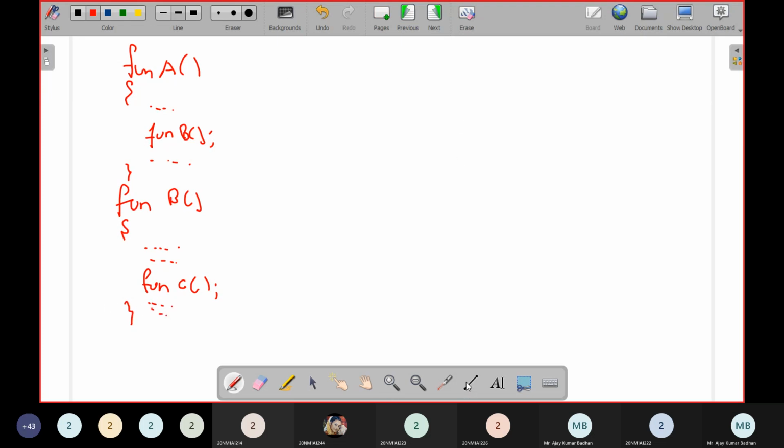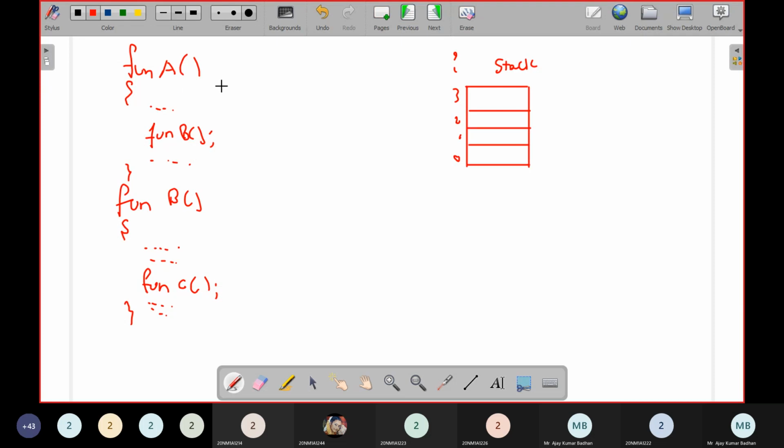Now, let me take a stack. As I told you, a stack can generally be represented using arrays. So this is your stack, and let us suppose I have some empty locations available here. Here it is index 0, 1, 2, 3. So this is an index I'm representing, and this is a stack. Assume that this is a kind of array.